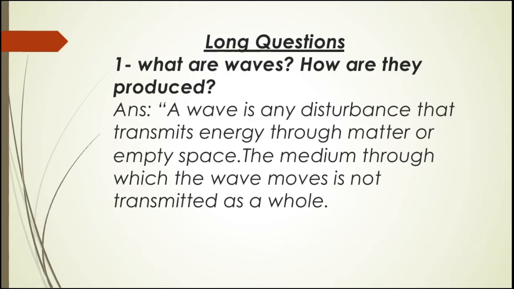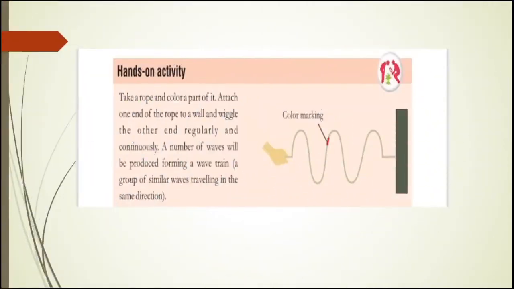Coming towards the long questions, your first long question is, what are waves and how are they produced? Actually, there are two parts in this long question. First, you have to define what waves are and how they are produced with the help of an experiment. The answer is, a wave is any disturbance that transmits energy through matter or empty space. The medium through which the wave moves is not transmitted as a whole. Then you have to write down this activity in your notebooks along with this diagram, right?